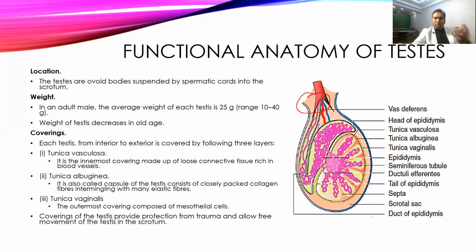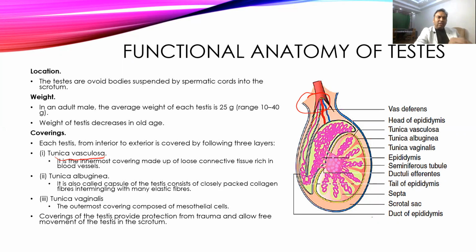The normal weight of the testes is somewhere around 25 gram, which ranges from 10 to 40 gram, individual to individual, and as age increases, in old age the weight keeps decreasing because of lack of testosterone. If you see the covering of the testes, I'm not talking about the scrotal skin and all those things, we'll talk directly about the testes. So it has three types of covering.